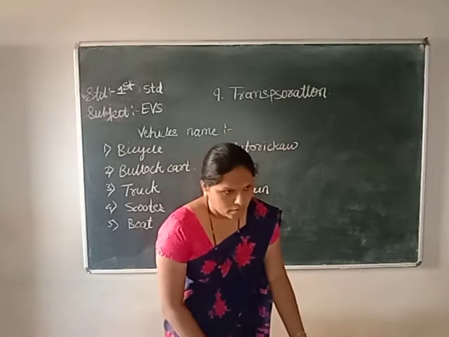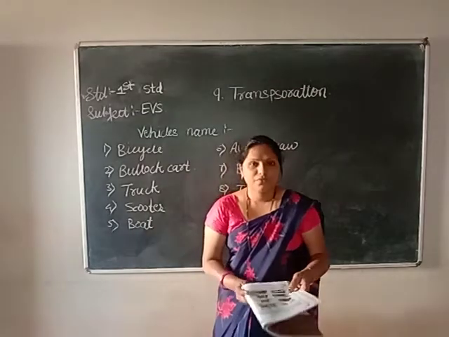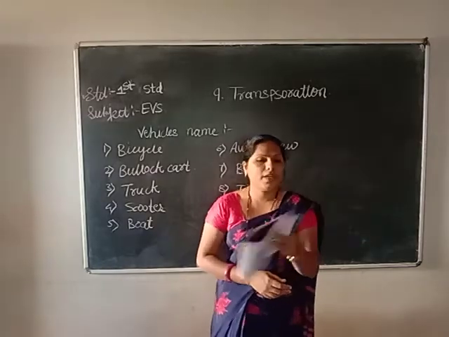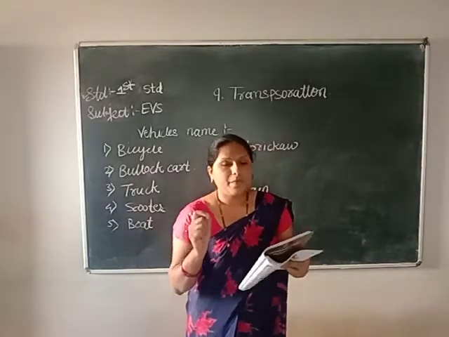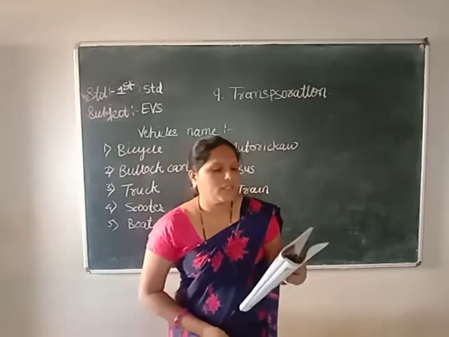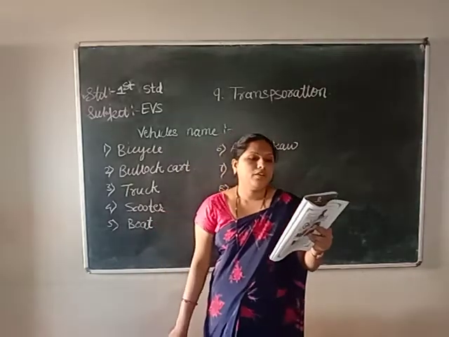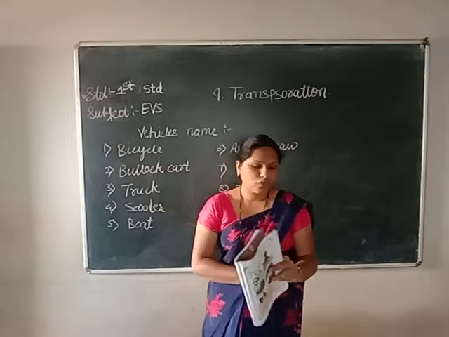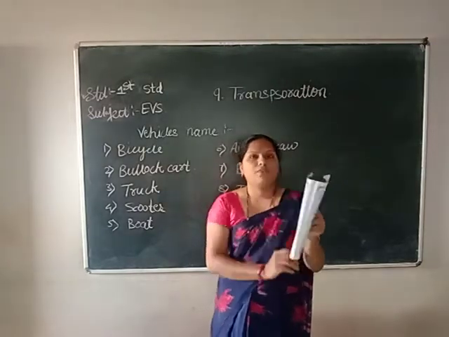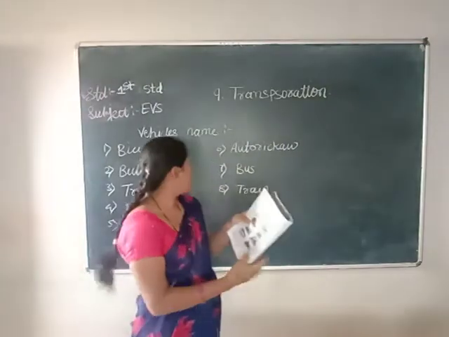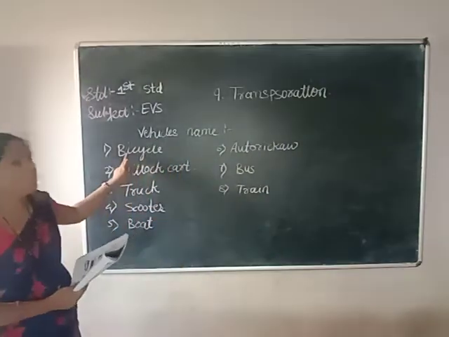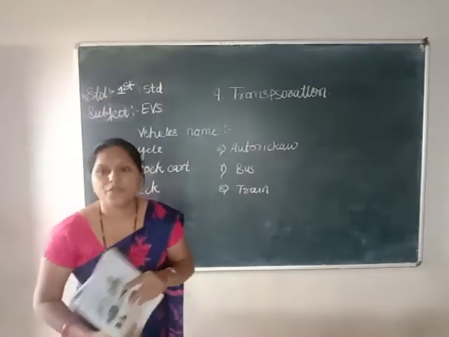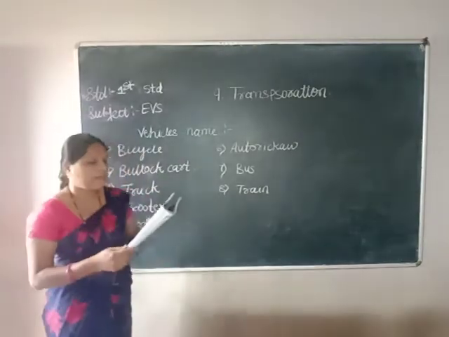On page number 55, open your textbook to page number 55, lesson number 9, and take a pencil in your hand, children, and name the vehicles given in the following pictures. You have to write the names of those vehicles. The first one is a bicycle. I have written it here. First one is a bicycle, and make a right mark. You are seeing that vehicle? Yes, make a right mark.